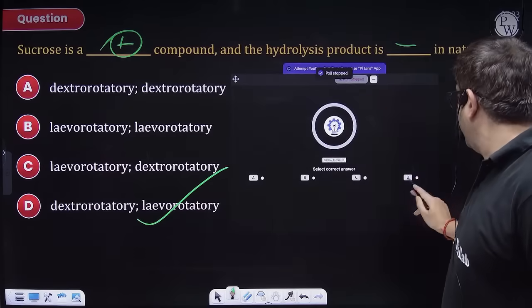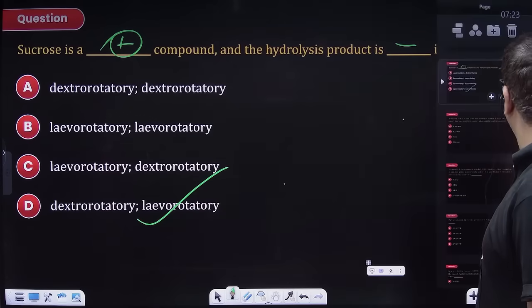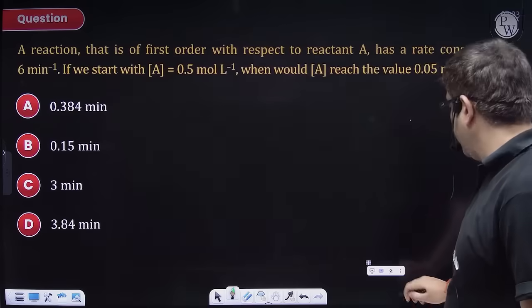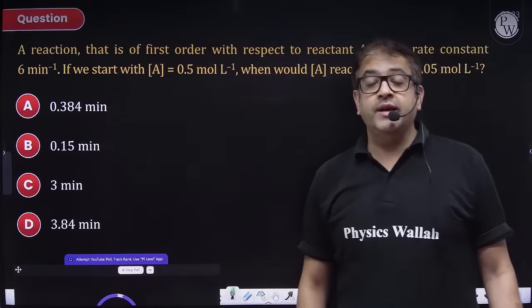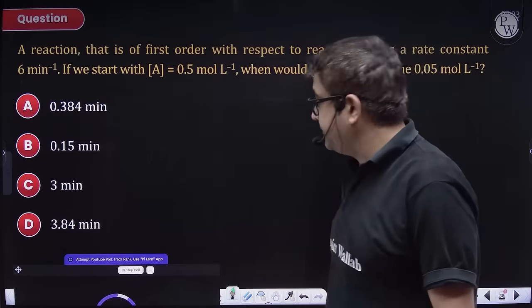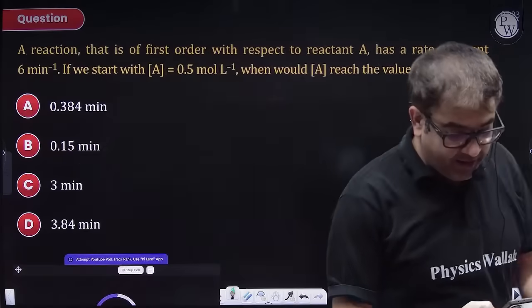60%. Arey, I thought of getting more, but still good. Chalo, attempt this one, beta. We are just closing.